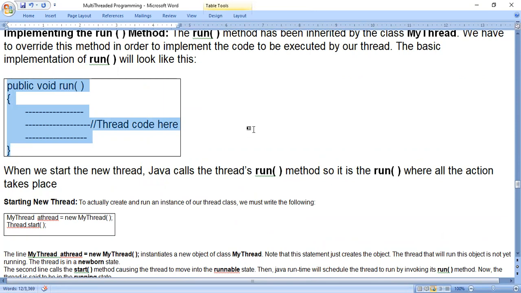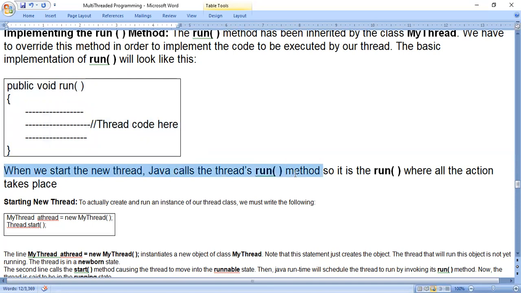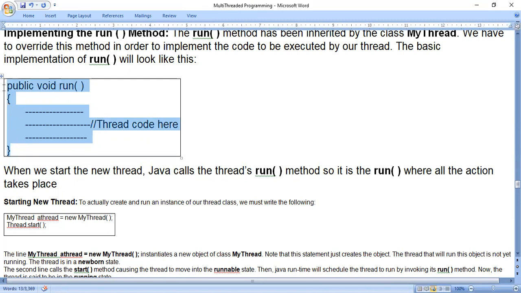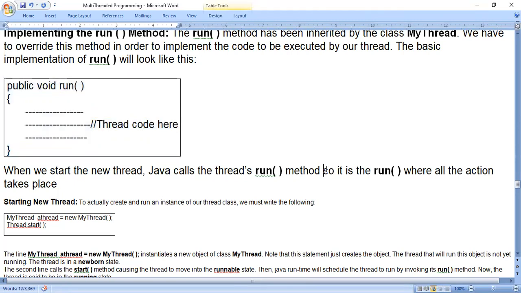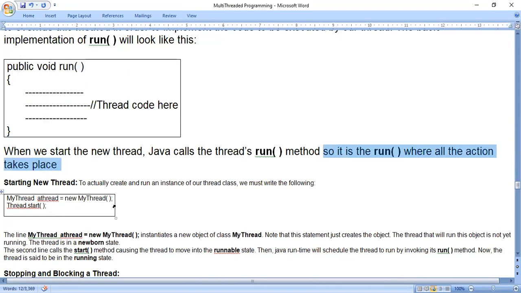So if I want to make the run method work, I should start that thread. That is what they are telling: when we start the new thread, Java calls the thread's run method. Thread's run method means this method, so it will start working. It is the run where all the action takes place. So we should know how to start a new thread using code.